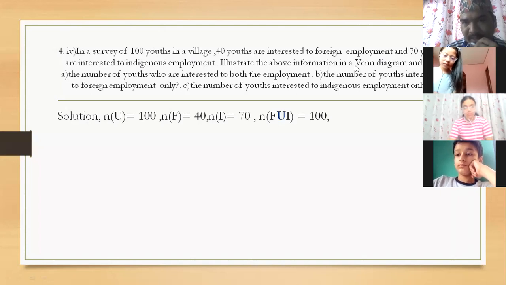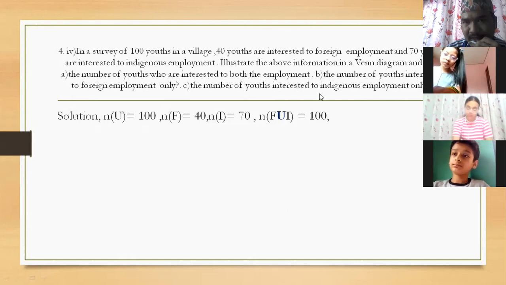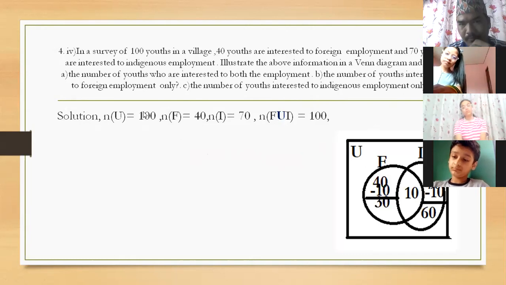Illustrate the above information in a Venn diagram and find the number of youths who are interested in both employments, the number interested in foreign employment only, and the number interested in indigenous employment only.